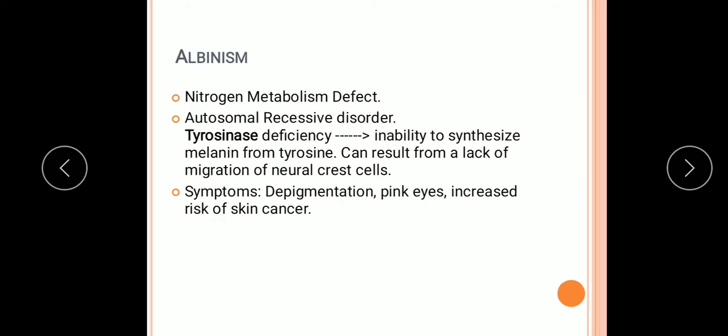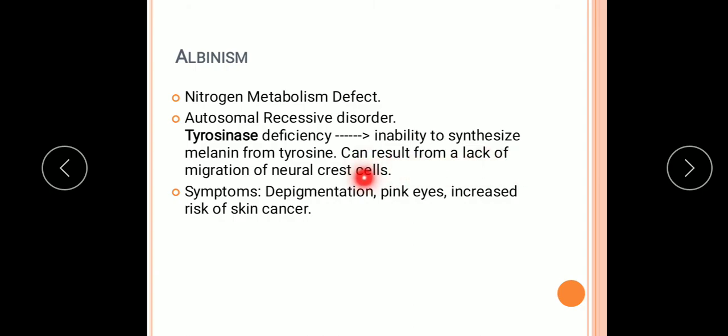Now the next disorder we will see here, albinism. This is a nitrogen metabolism defect. It is an autosomal recessive disorder, and it takes place due to tyrosinase deficiency, that is inability to synthesize melanin from tyrosine.